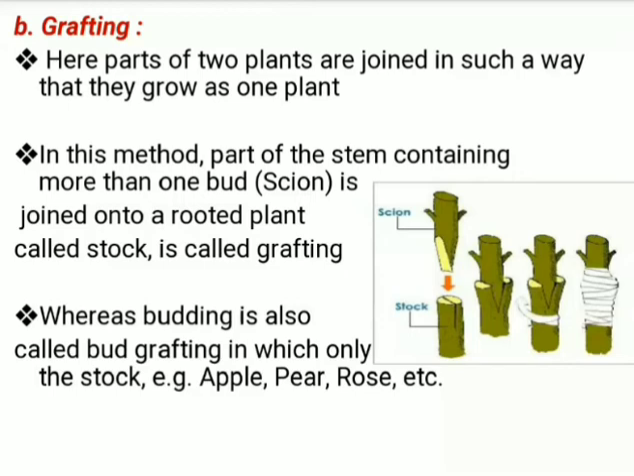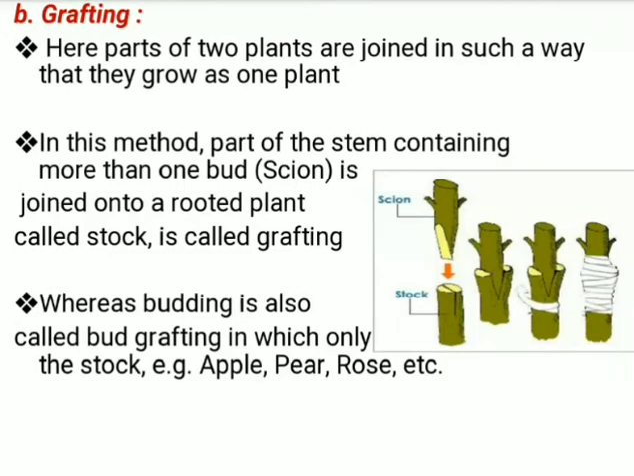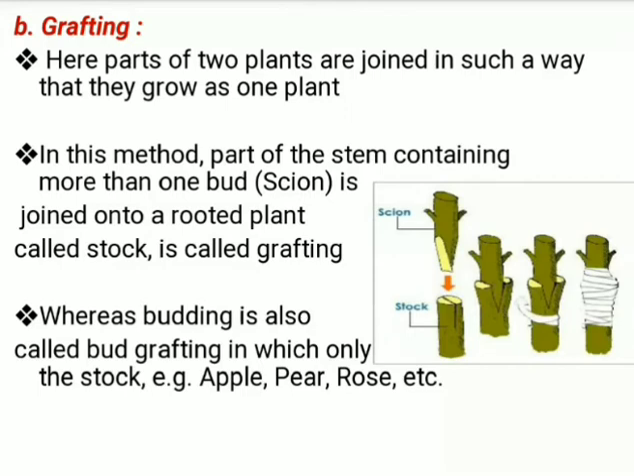Whereas budding is also called bud grafting, in which only one bud is used on the stock. See, in our third diagram we will tie that and make it only one plant, one part of that plant. It is observed, or can be done, in the case of apple, pear, rose. So that is a simple method, nothing but grafting. We can take one plant as the scion and another plant as the stock, that can also be done. And the scion and stock of the same plant will also work.